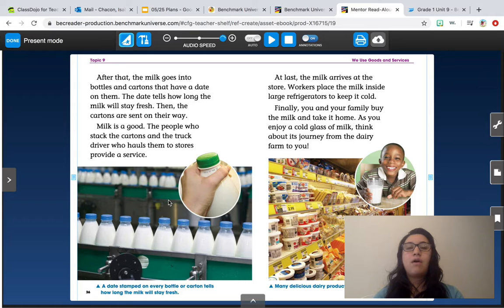So that milk, even though the stocker at the grocery store and the truck driver are providing a service, the milk is a good. So the milk is a good that you're buying. If you're buying something, that's a good. A service is something that you're doing, just like we talked about the doctors or the shoes. A doctor is providing their talents, but shoes are just something you buy. You put them on your feet.